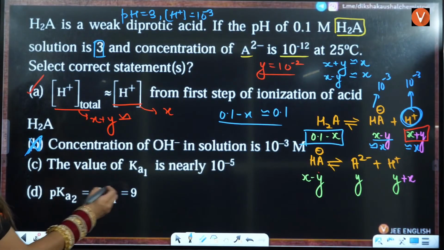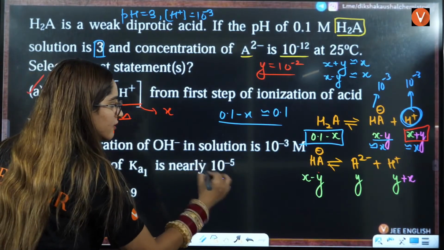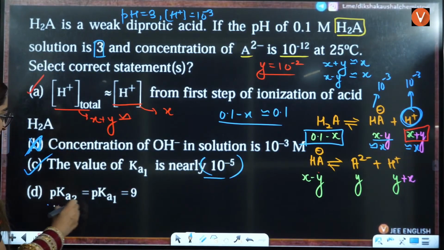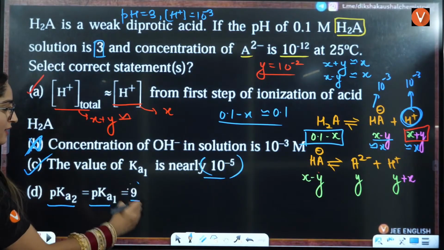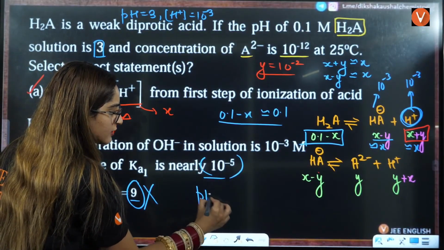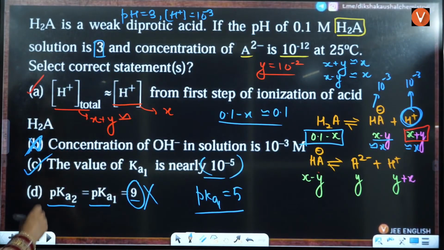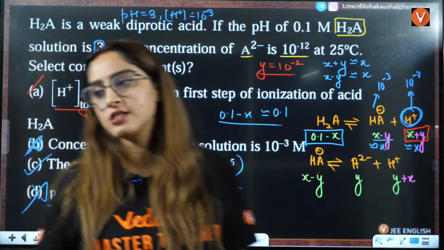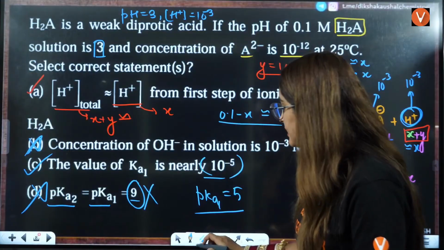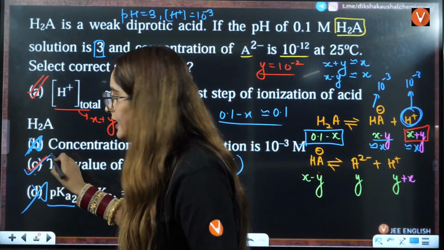See, Ka1 is 10 raised to power minus 5. The statement that pKa2 and pKa1 is 9 is not true, because if Ka1 is 10 raised to power minus 5, then pKa1 will be 5 here. So that is not the correct answer. So two statements are correct here: A and C are the correct statements.